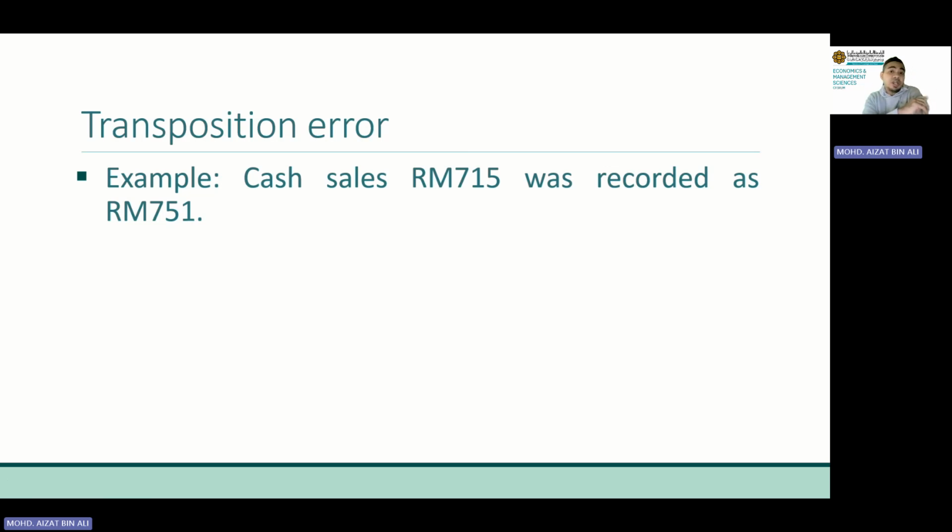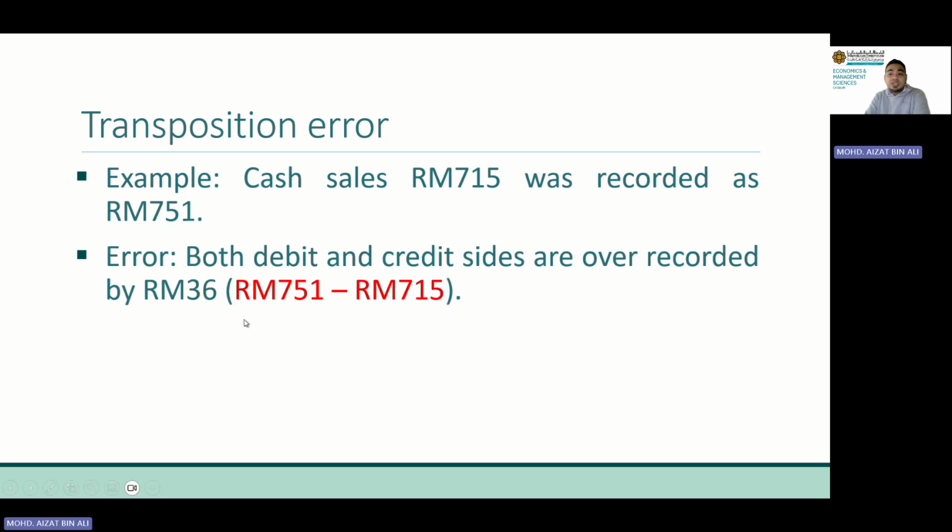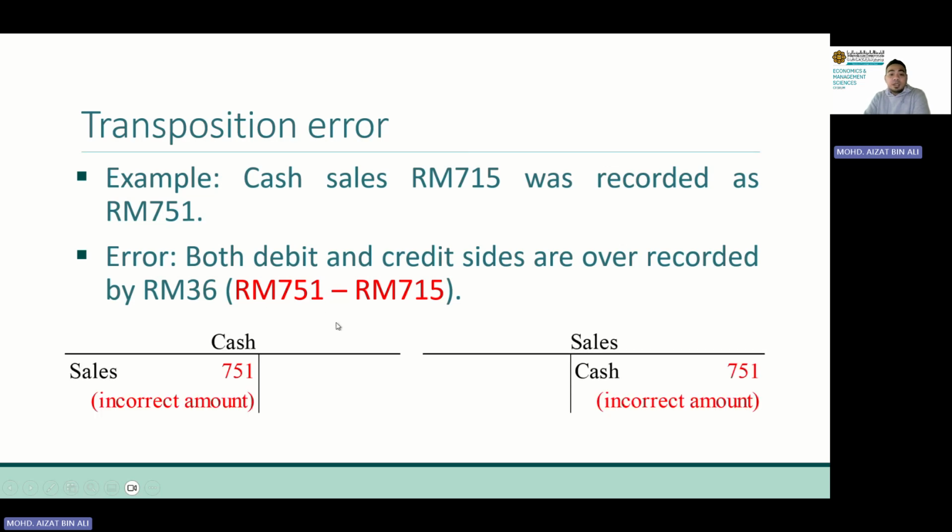Earlier, when we talked about transposition error in the beginning of the session, we were talking about one debit or one credit, either one of the sides. But here, we are talking about both sides. So this is how we need to record. Now it is overstated. This is the wrong amount, by the way. Debit cash 751, credit sales 751, while the actual amount is 715.